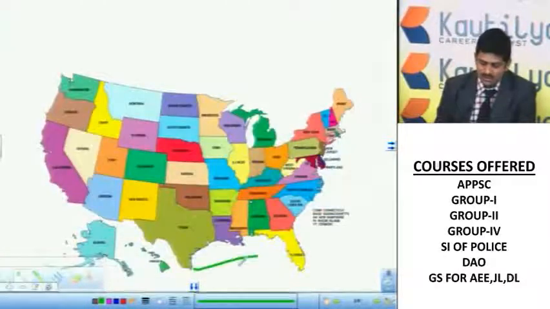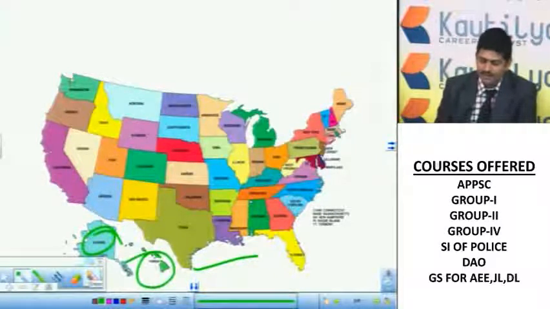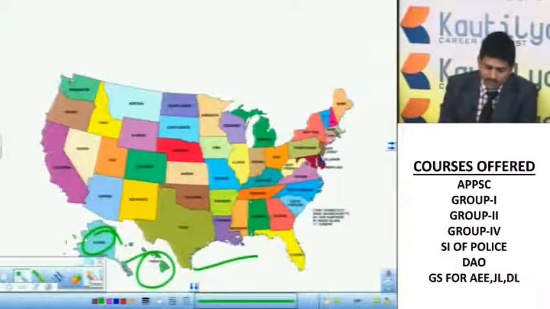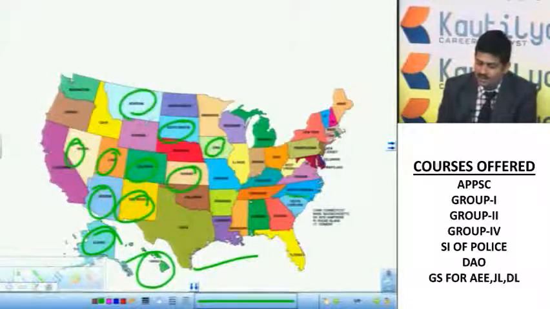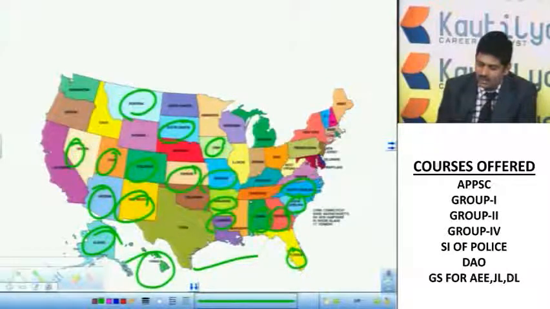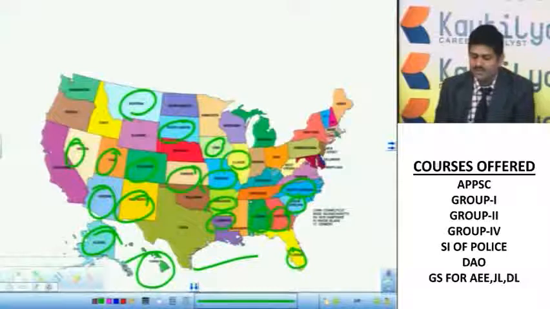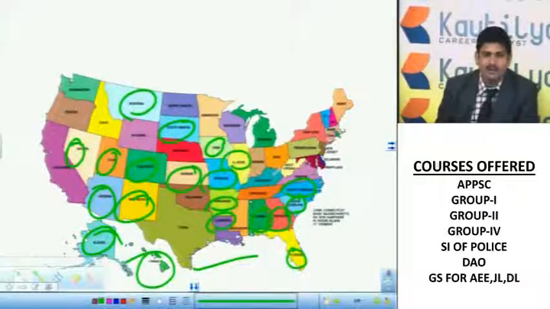So this is the picture. Here you can see Alaska. Here the Hawaii Islands are very, very important. Nevada, another state, Utah, Arizona, New Mexico, Colorado, Kansas, Iowa, South Dakota, Montana. All these are states. North Carolina, South Carolina, Georgia, Florida, Alabama, Louisiana, Arkansas, Missouri, Illinois. All these are states, but here we don't need to remember all of them.